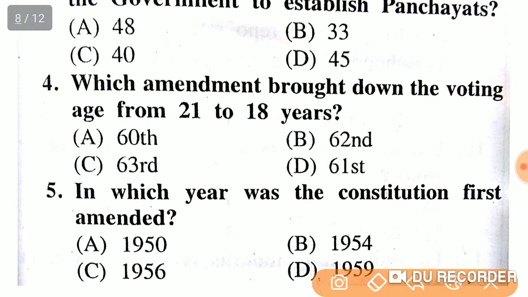Which amendment brought down the voting age from 21 to 18 years? 68th, 62nd, 63rd, 61st? The right answer is option D, 61st.